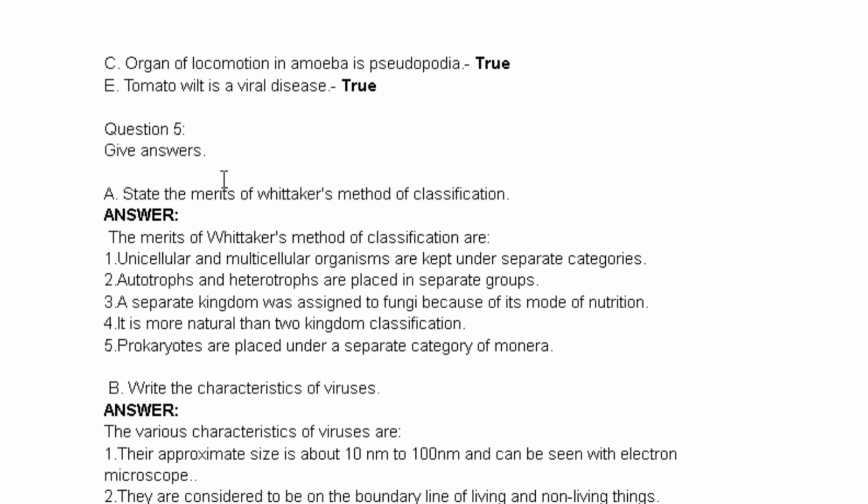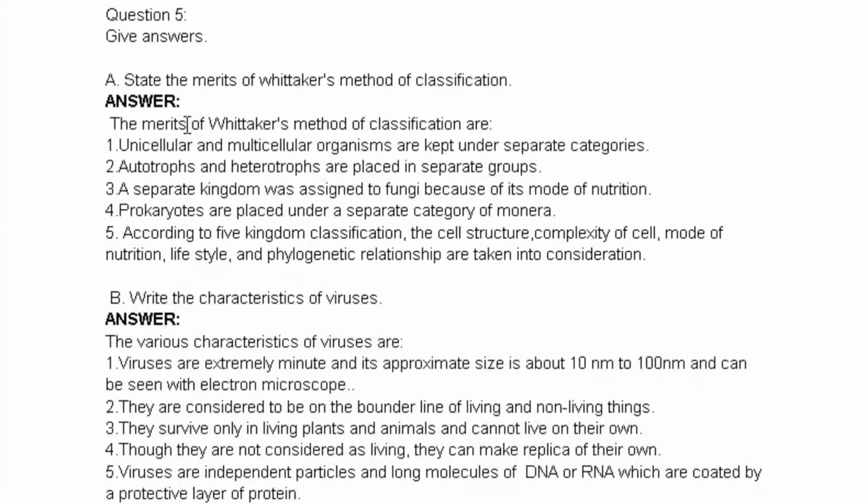The next question is give answers, and in that the first is state the merits of Whittaker's method of classification. So here we have to give the merits, that is the advantages of Whittaker's method of classification. So the first merit is unicellular and multicellular organisms are kept under separate categories, which means that in Whittaker's method of classification, the unicellular organisms were divided from multicellular organisms and they were separated and kept into separate groups. So that was one of the merits of Whittaker's classification.